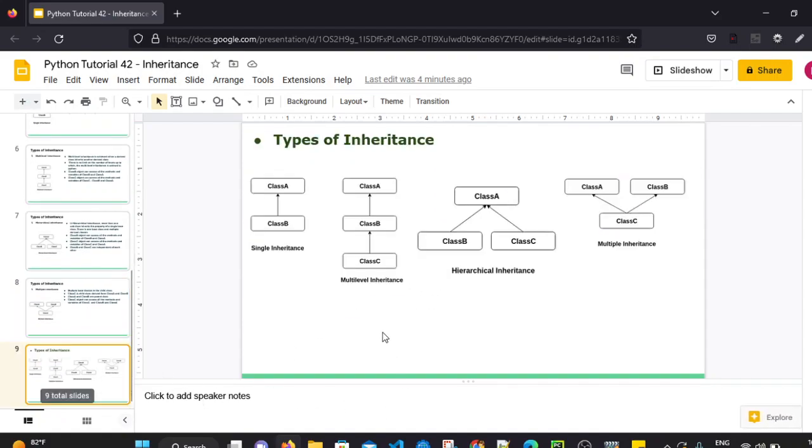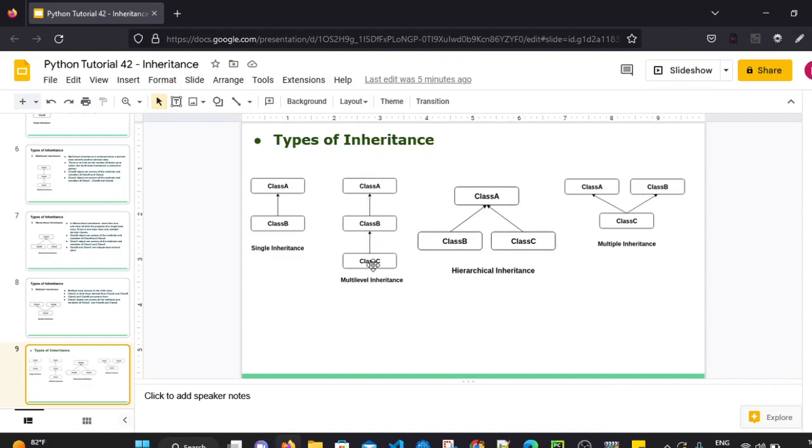So let's revise one more time. What are the types of inheritance we have seen? That is single inheritance, in which there is a single parent and single child. Class B object can access all the methods and variables of class B as well as class A. Next one is multi-level inheritance, in which class C is a child of class B, which is a child of class A, and it goes on.